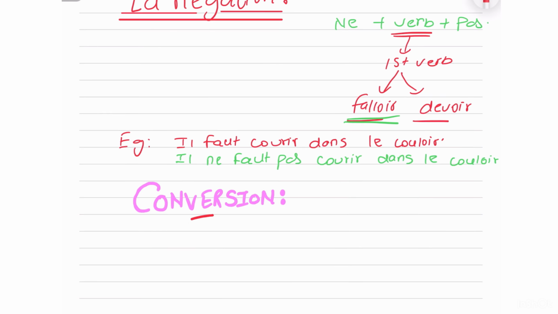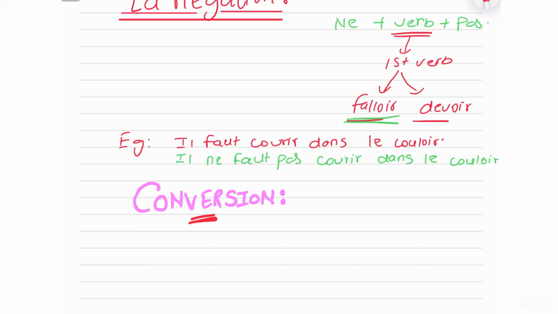Then our last topic is conversion. For the very basic questions, you might be asked to make a normal sentence into obligation, or you might be asked to convert devoir into falloir. There are two ways of presenting obligation. You can either do it with falloir or devoir. So they might give it to you with devoir and say make it into falloir. Both mean the same thing. One is more general, one is more personal. But they're going to ask you to show obligation just in a different way. That is our second type of conversion.